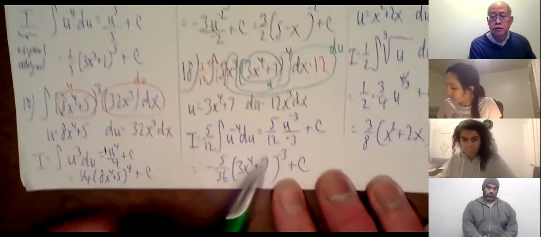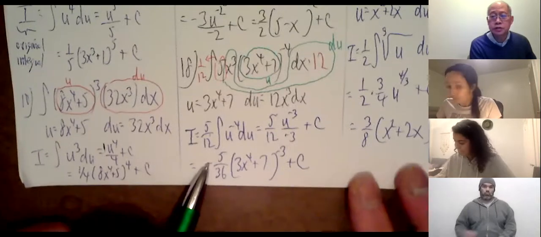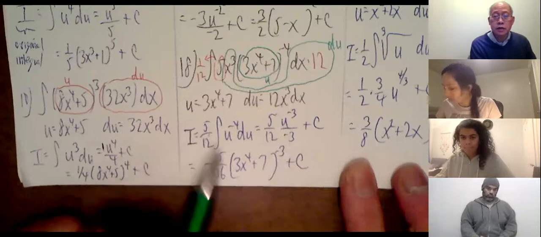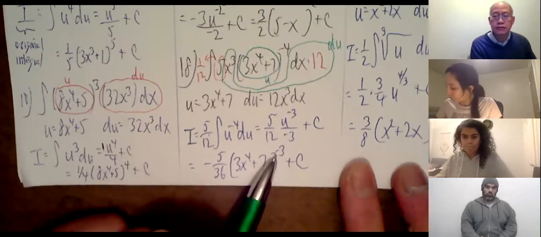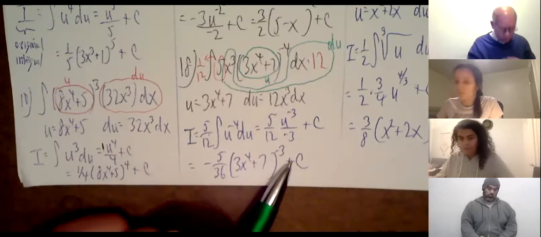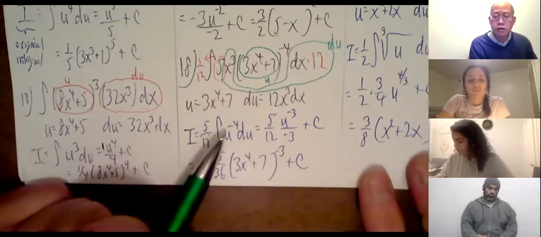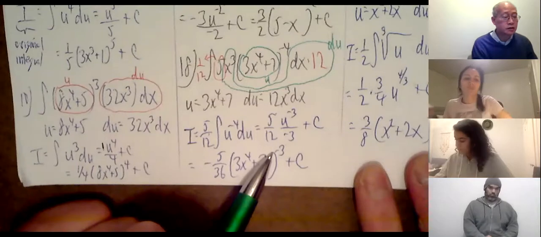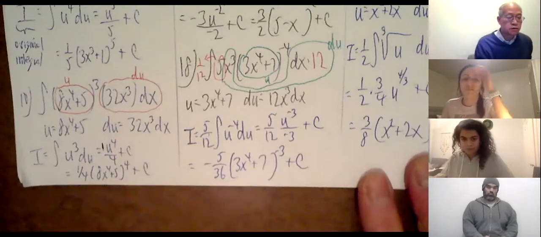Okay, multiply that. So -5 over 36. Change u back to what it was: 3x to the 4th plus 7 to the -3rd plus c. And once again, the original problem started with a negative exponent, so I can leave my answer with a negative exponent also.